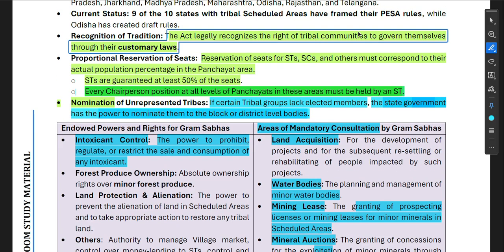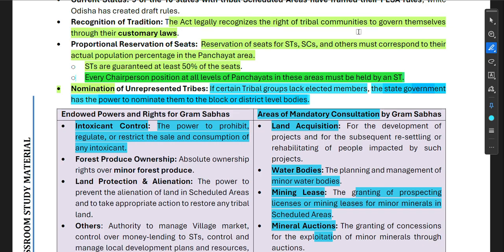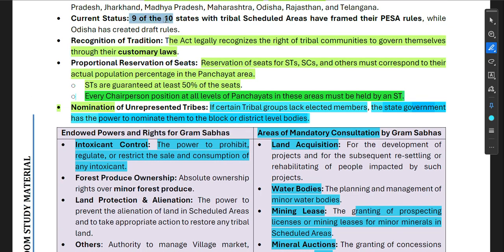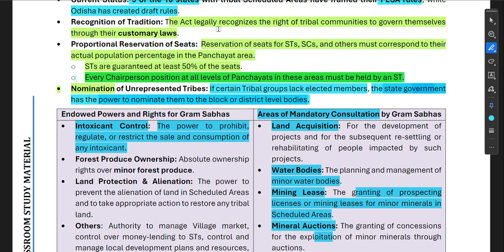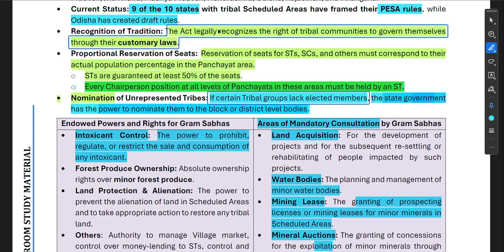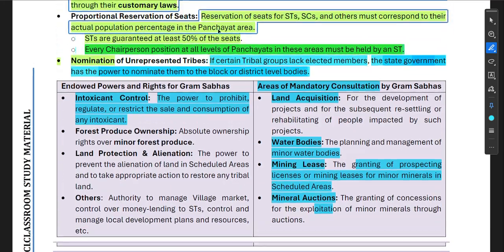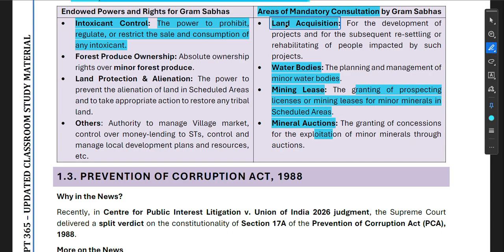Then what will happen? Also remember that only 9 of these 10 states with tribal scheduled areas have framed their PESA rules. Okay, while Odisha has created draft rules, so Odisha does not have rules so far. So in all these 9 states, wherever there is a tribal area, if a land acquisition is happening, then they must take the consultation from the Gram Sabha. So this is mandatory. Without the consultation of the Gram Sabha, land acquisition cannot happen.